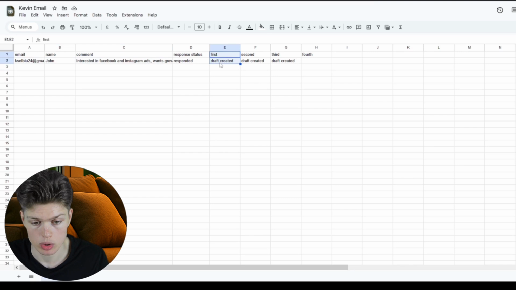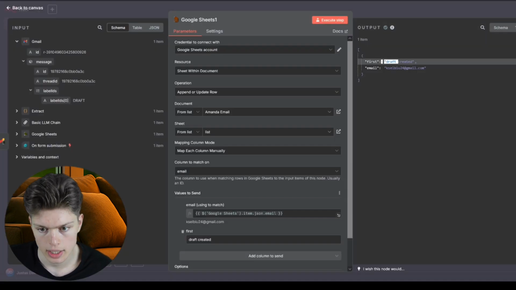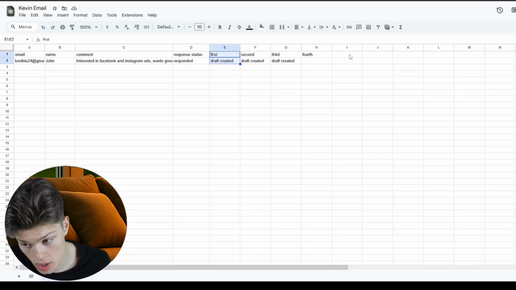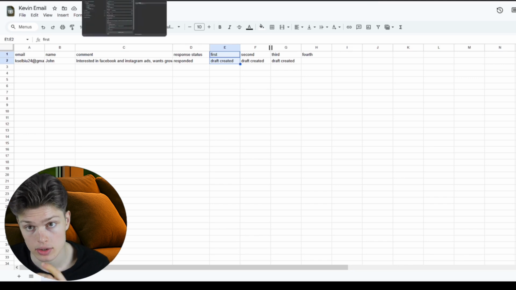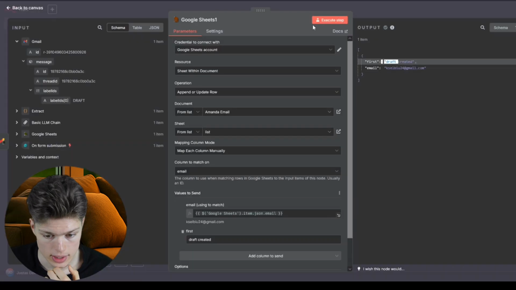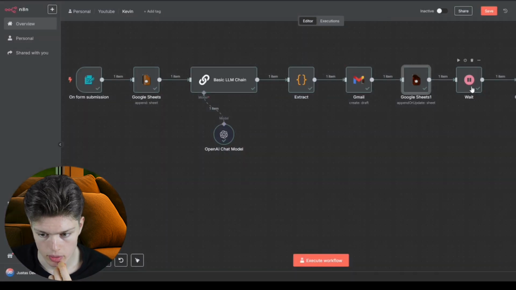So this way you know the progress, you can track the progress of what's going on. And again, this can be integrated with your CRM. Just in this particular case, it has been integrated with Google Sheets. So it's simpler this way. Then it waits for a bit of time.